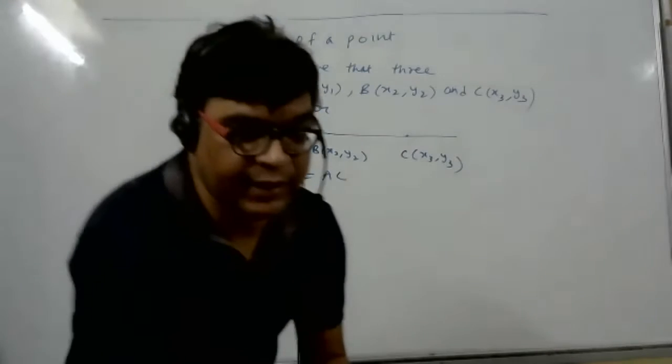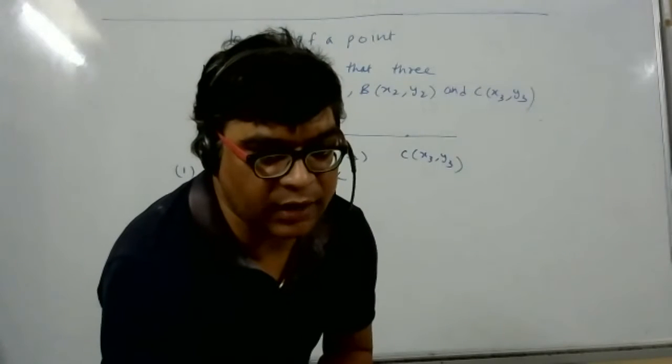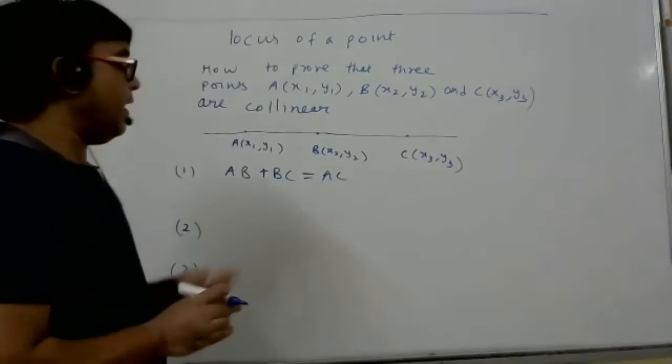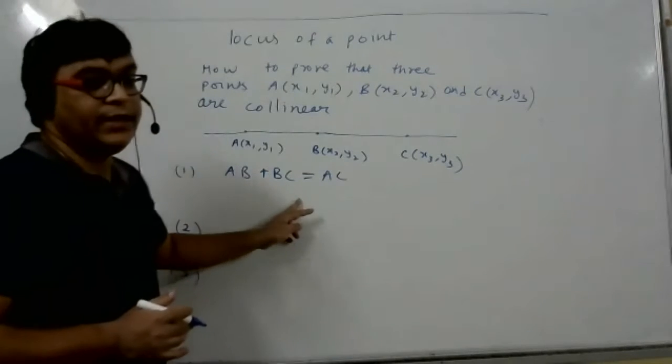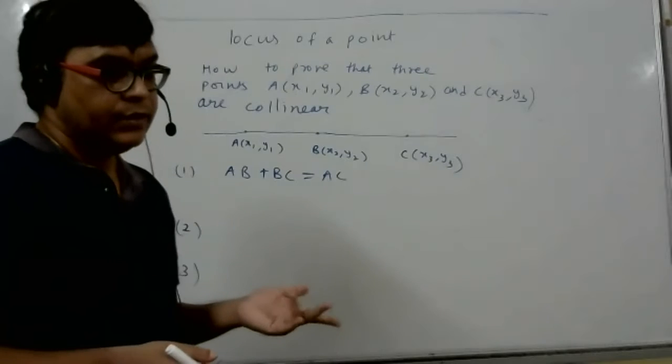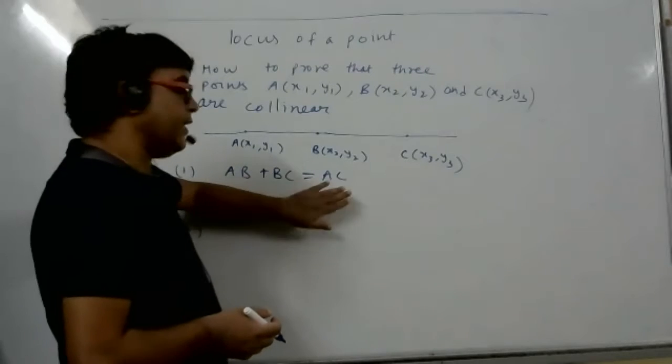Otherwise, triangle inequality applies. If it is not collinear, then what happens, student? It will become a triangle. Triangle means they are not collinear. You know now, in a triangle what happens? Sum of two sides is more than the third side. So collinear means only then it is possible.